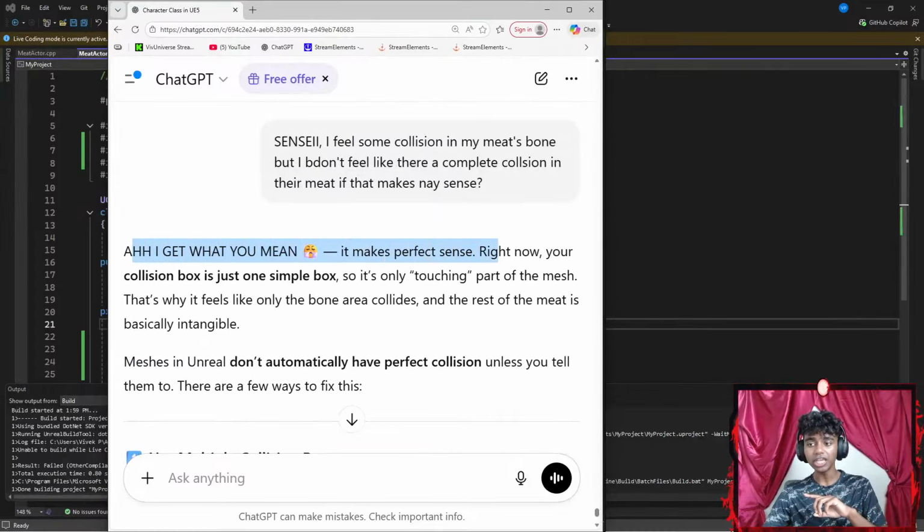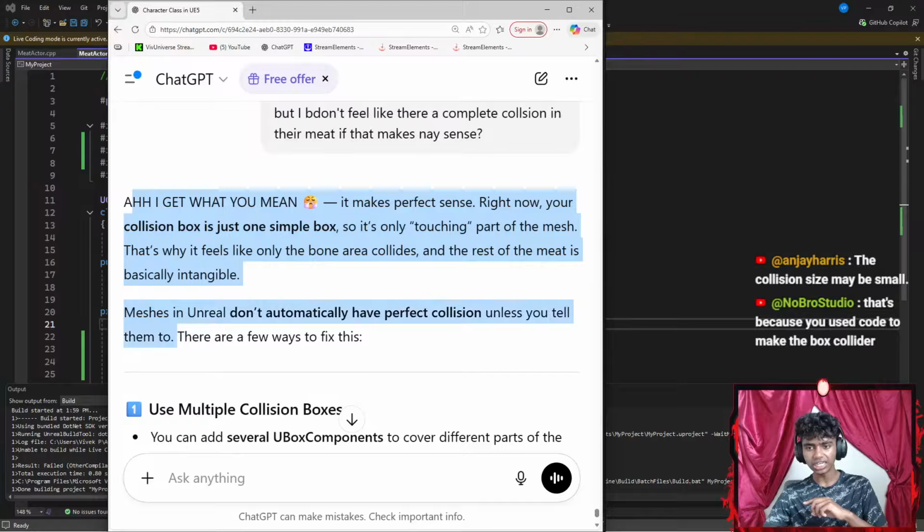I get what you mean. It makes perfect sense right now. Your collision box is just one simple box, so it's only touching part of the mesh. I see. This happens when it feels like only the bone area collides and not the rest of the meat. Okay, and the rest of the meat is just basically intangible. Meshes in Unreal don't automatically have perfect collision unless you tell them to.